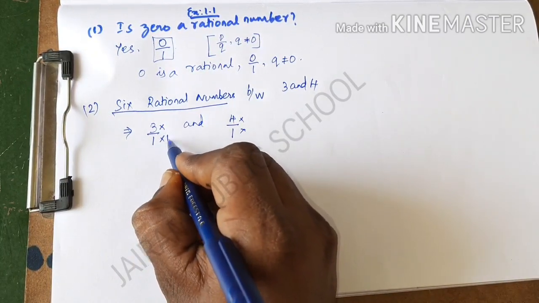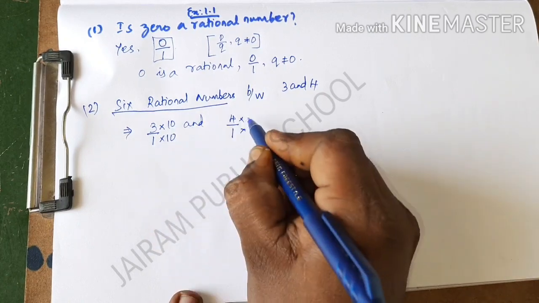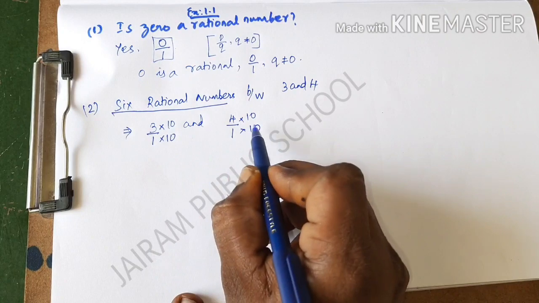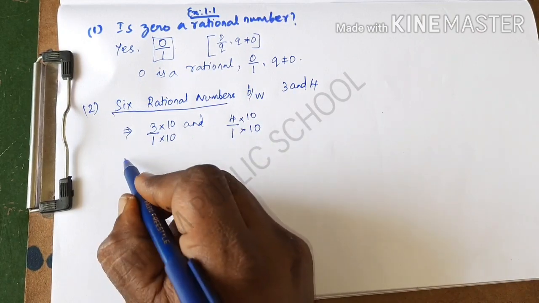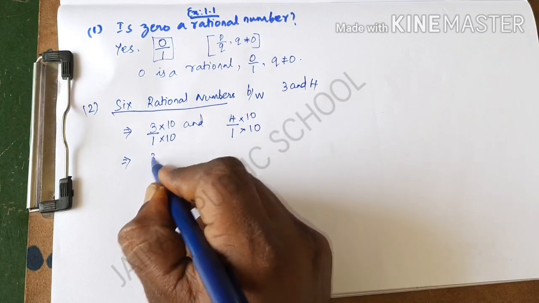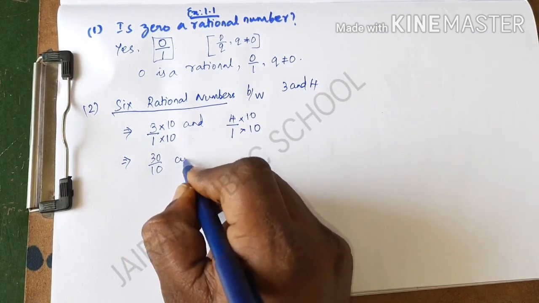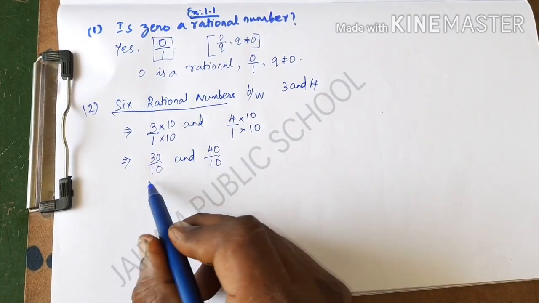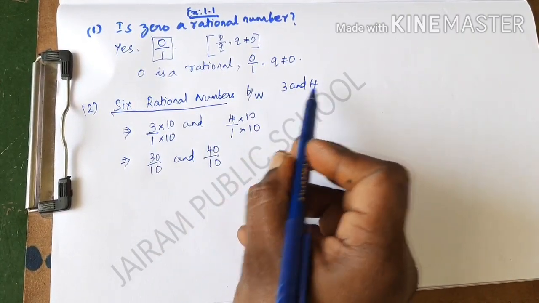So I am going to take 10 to multiply both the numerator and the denominator. We must take the same number to multiply both fractions. Next I will get the equivalent fractions. The fraction is 3 into 10, which is 30 divided by 10, and the next is 40 divided by 10. Now these are the equivalent fractions of the given two numbers.